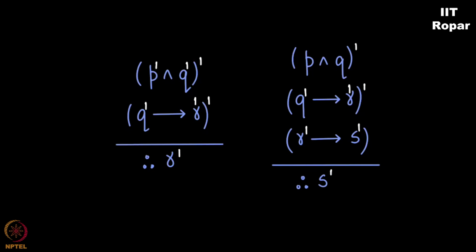You saw an example where you could conclude that something is true. You saw an example where you couldn't conclude that anything is true. Now we are seeing an example where you could conclude multiple things are true.